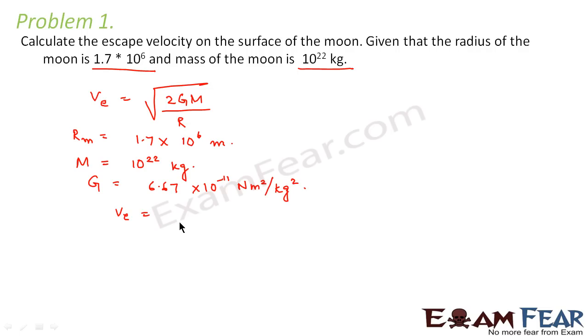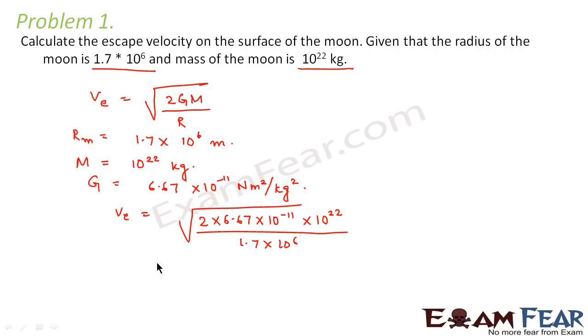Therefore, the escape velocity will be equal to root over 2 into 6.67 into 10 to the power minus 11 into 10 to the power 22 divided by 1.7 into 10 to the power 6. So this value on calculation comes out to be 2.4 into 10 to the power 3 meters per second. So this would be the value of escape velocity on the surface of the Moon. Now let us go ahead and look at another problem.